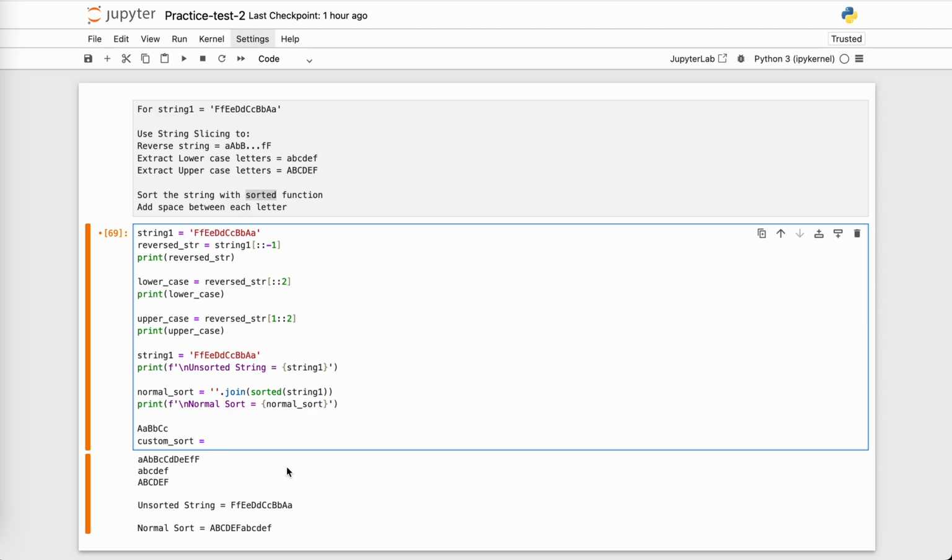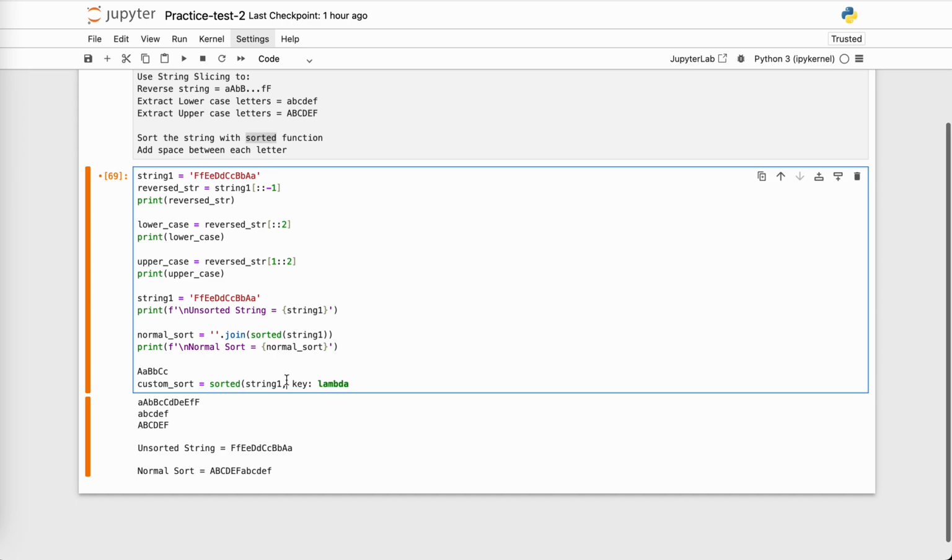So I will first do sorted, then my string 1, and then the second element in the sorted function is key. In key, I will mention the custom sorting method. So how do I do this? Key colon lambda function. What do I want in the lambda? When I do a lambda in key, it will pass me each character from my original string.